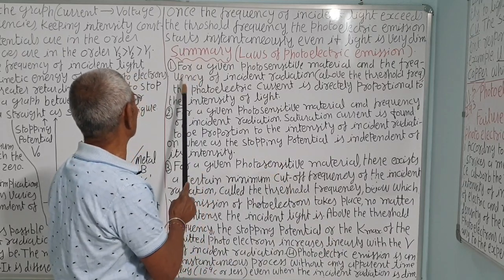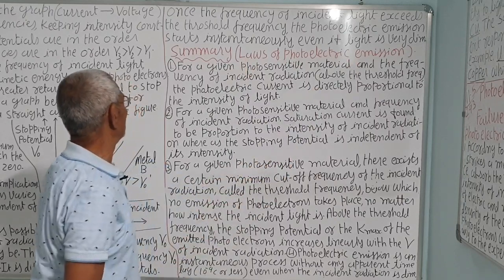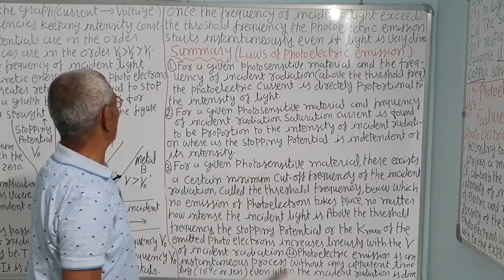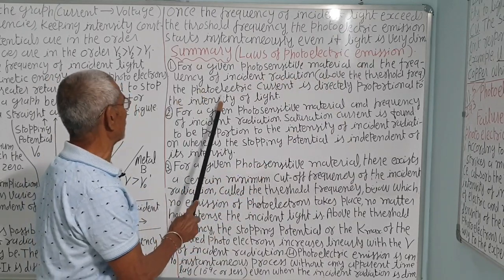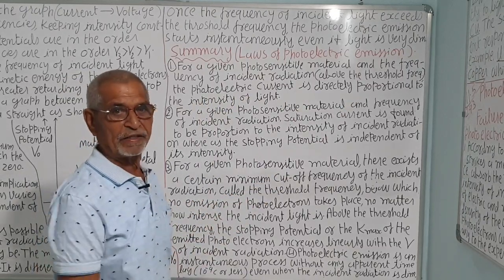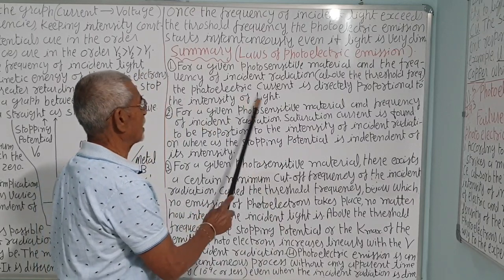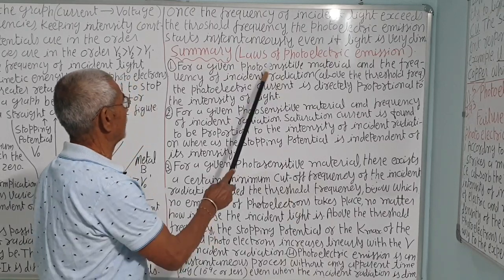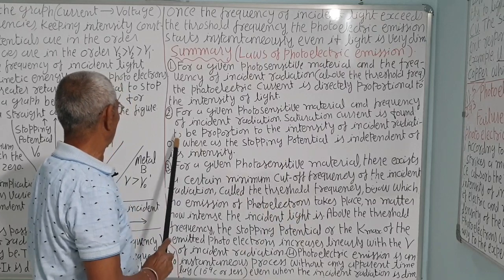So, what conclusion can we take? Summary, the laws of photoelectric emission, we call it. For a given photosensitive material and the frequency of incident radiation above the threshold frequency, the photoelectric current is directly proportional to the intensity of light. Correct? So, photocurrent is directly proportional to intensity of light, for a given photosensitive material and a constant frequency.